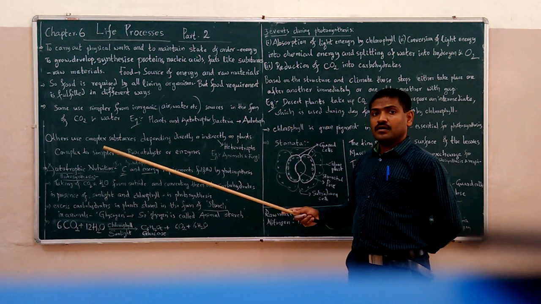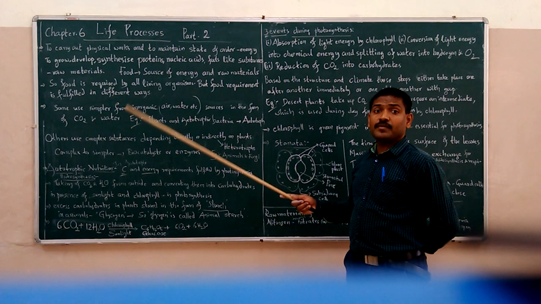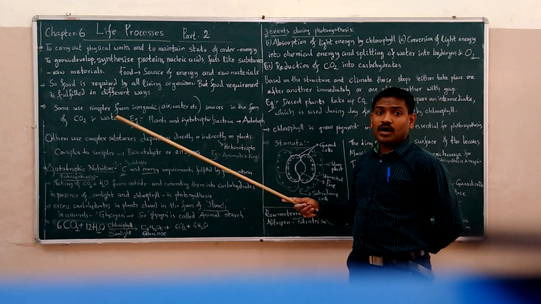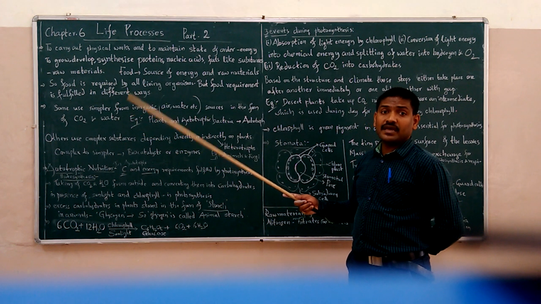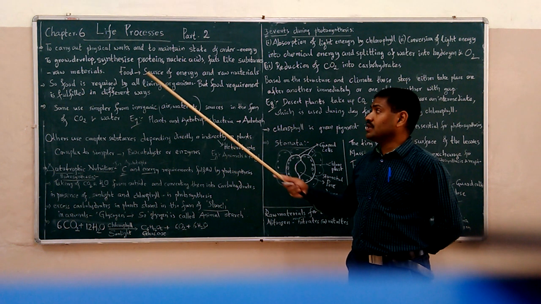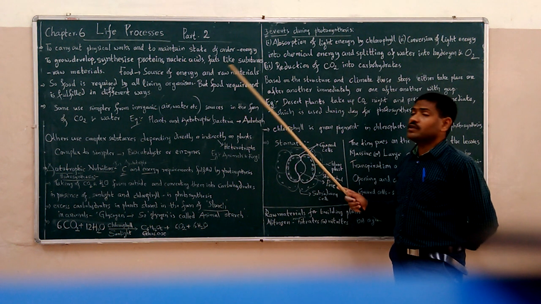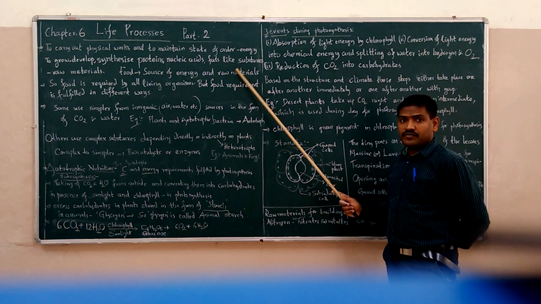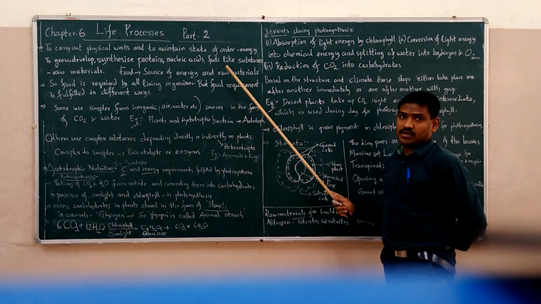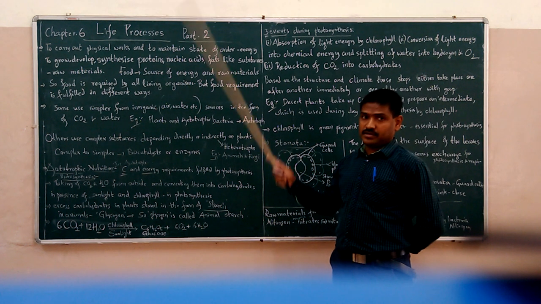But how do the organisms get these raw materials? How do the organisms make energy? For both things, the source is food. Food is the source of energy and raw materials, which are very essential.